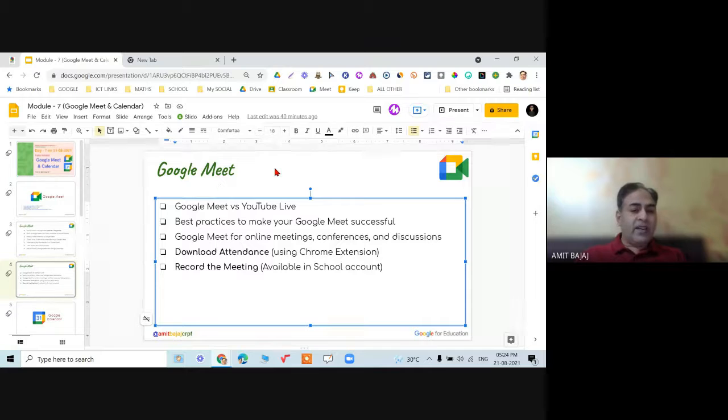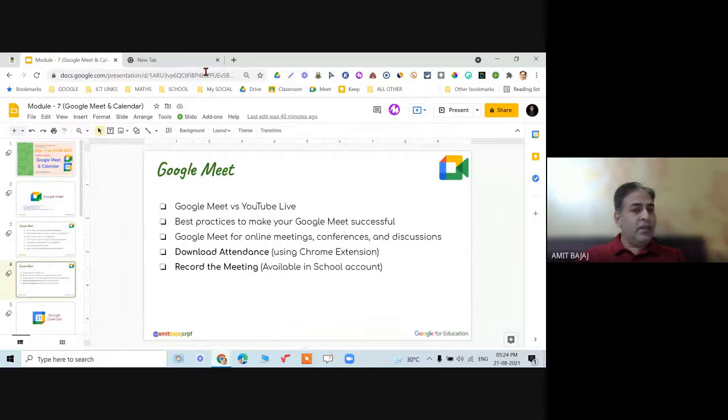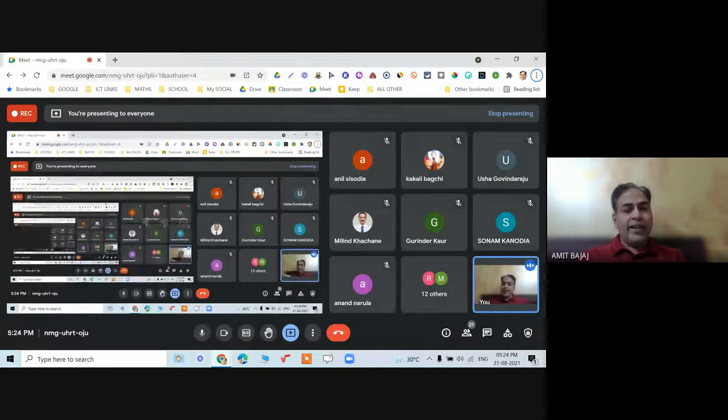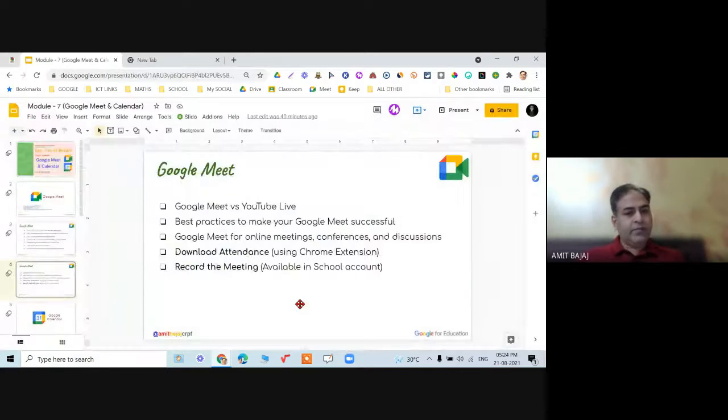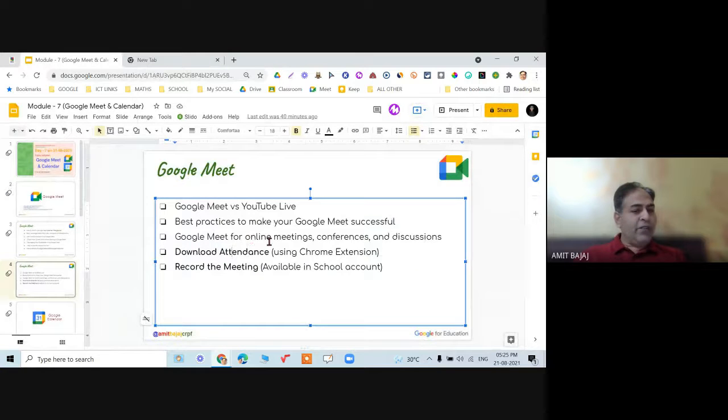In Google Meet, only 100 participants are possible. As you must be aware, only 100 participants can join this meeting at maximum. Even my school plan offers only this, because this is a fundamental free plan, offering only 100 members maximum. But if I go for the paid plan, it can be increased to 250 members. Google Meet can always be used for online meetings, conferences and discussions.